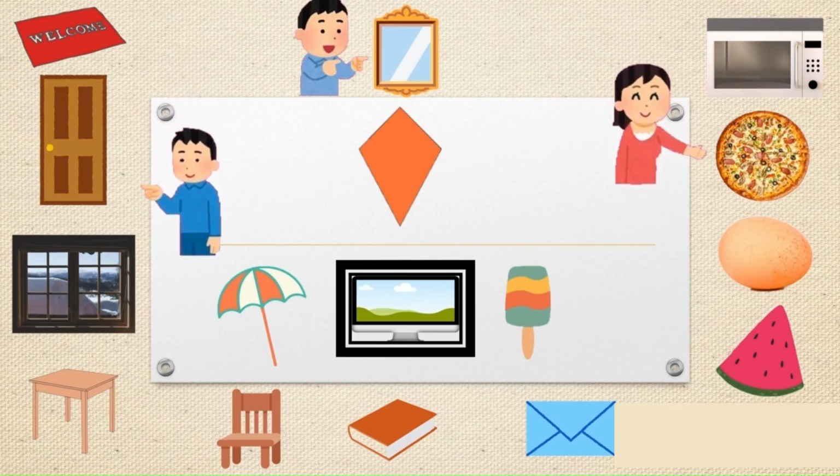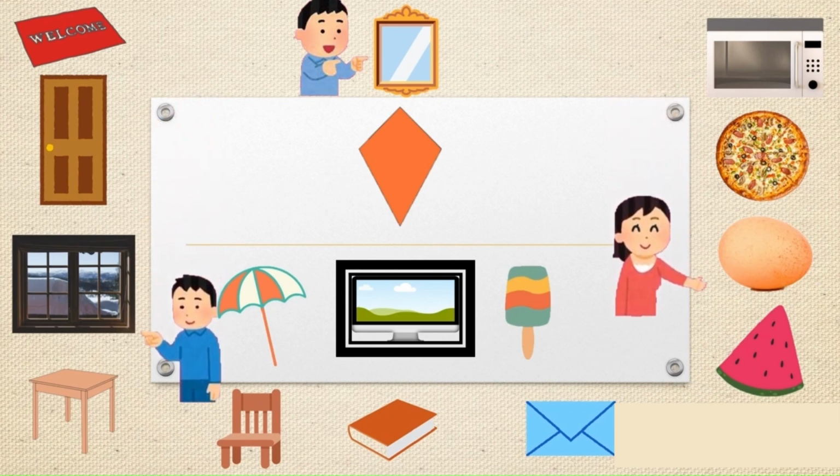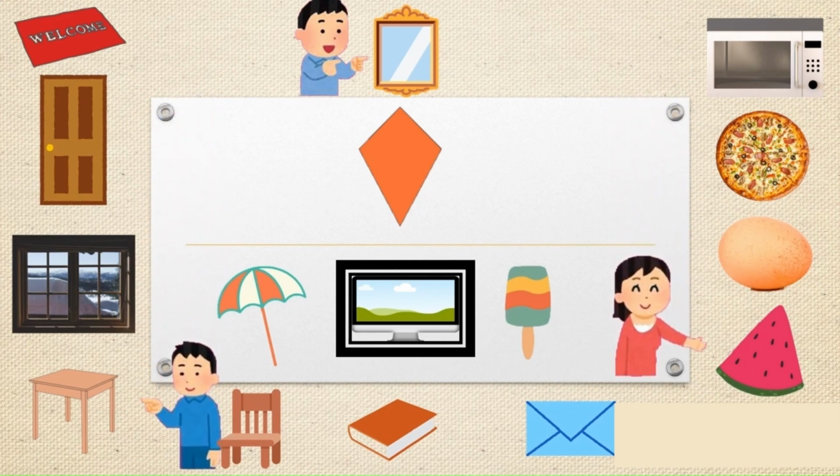Shape, shape, shape, shapes are everywhere, shapes are everywhere. Rectangle and square, triangle and circle, rectangle and square, triangle and circle.